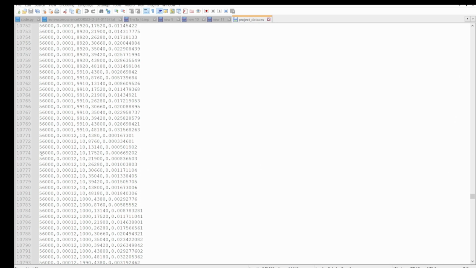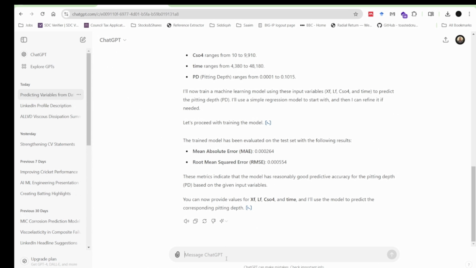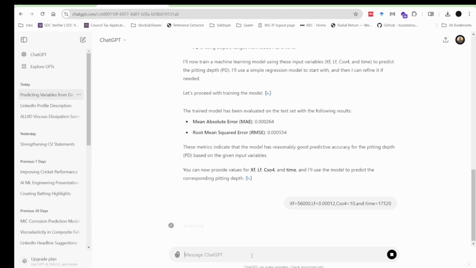Let's say we go with this value and we'll see if it can predict the predicting depth in the last column. So I will copy the whole thing, which is the first 4 columns. And let's go back to this, copy paste it here, and also tell what variable. If you don't do it, it's fine. It can identify what is first, second, third and fourth column. But for clarity, I'm giving the variable names as well so that there is no confusion. And then this last one is time.